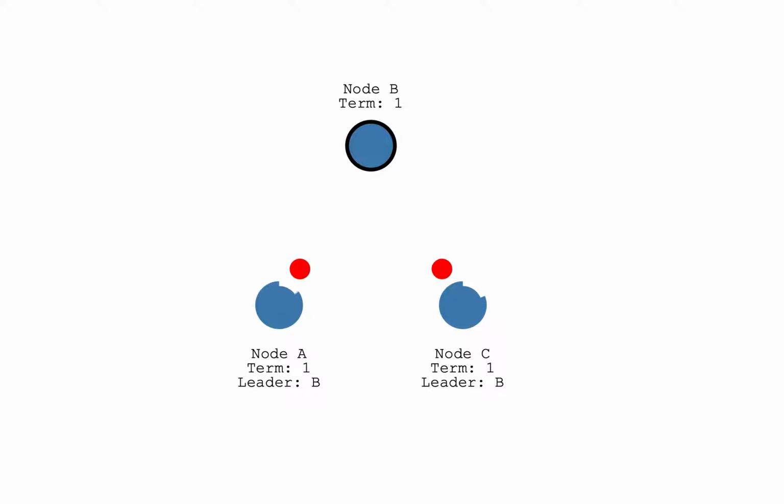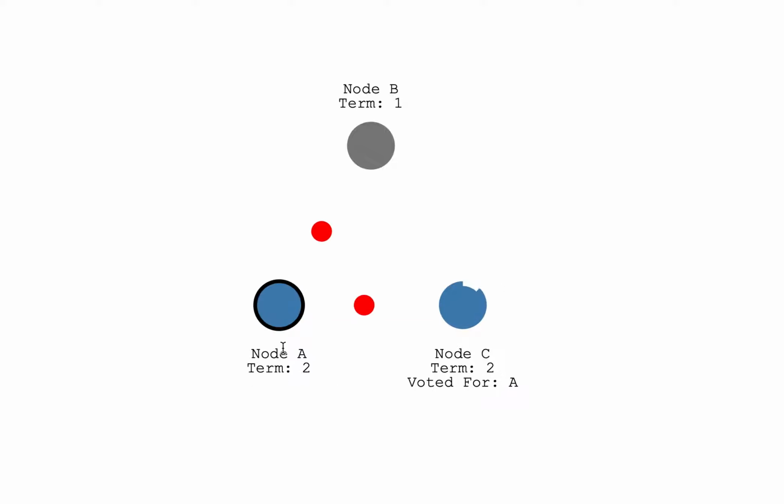So we proceed with this, and let's stop the leader and watch a re-election happen. I have stopped node B here, which was the leader, and we can see that their timers have been running out, and this one timed out first. So this is now selected as leader. Node A is now the leader of term 2. Requiring a majority of votes guarantees that only one leader can be elected per term.